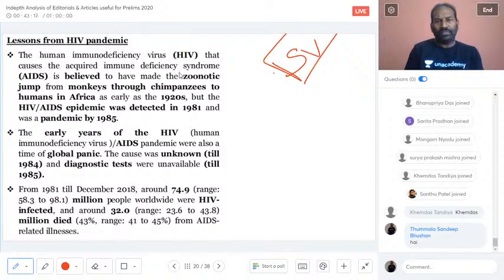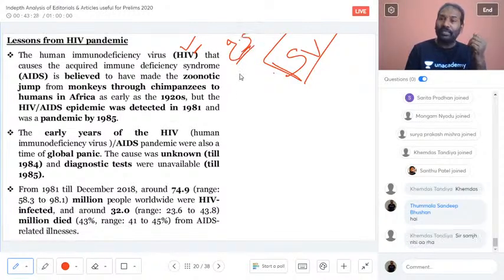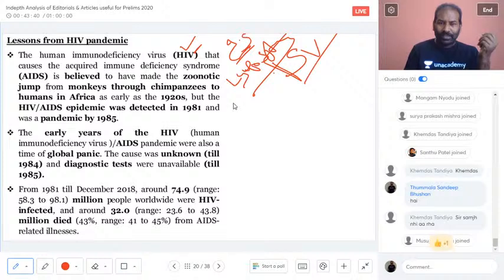Fine. So we have seen HIV, the human immunodeficiency virus. What this virus does is directly affect our immune system. It directly affects the lymphocytes. Which lymphocyte?